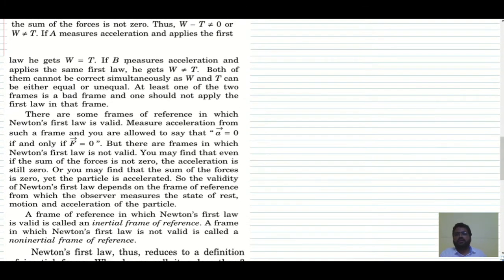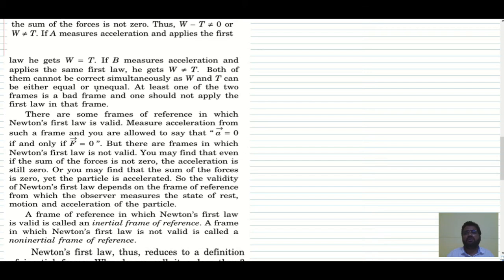If A measures acceleration and applies the first law, he gets W is equal to T. And if B measures the acceleration and applies the first law, he gets W is not equal to T. Both of them cannot be correct simultaneously. And this is obvious, right? Either W must be equal to T or else W must not be equal to T. Now, who is correct over here? Person A or person B?